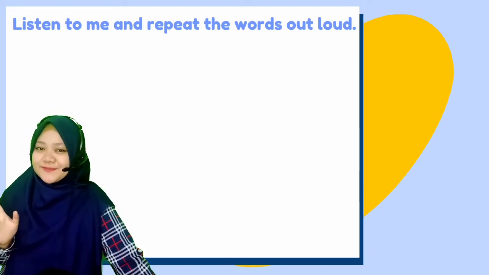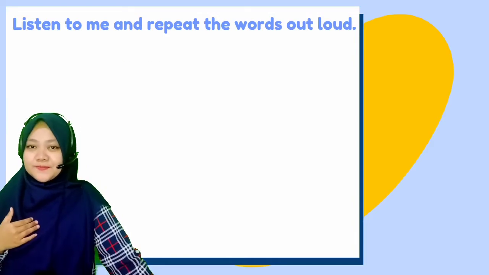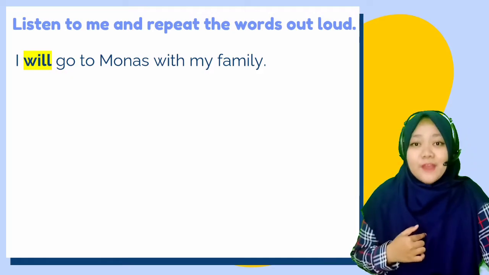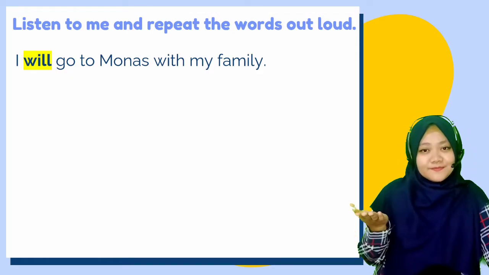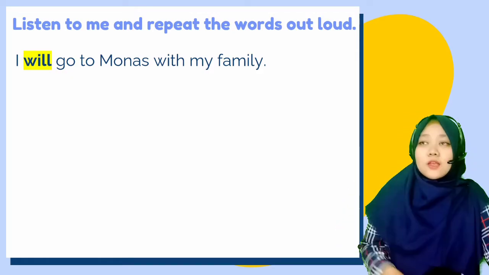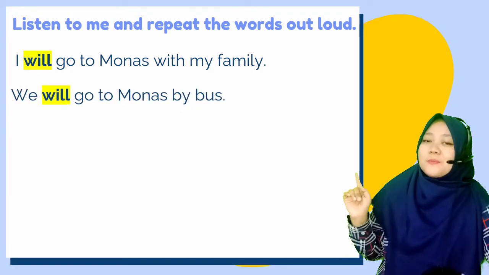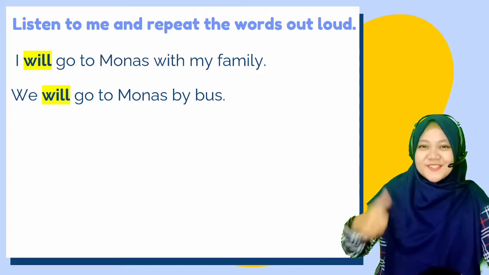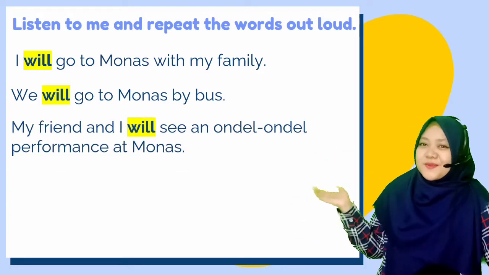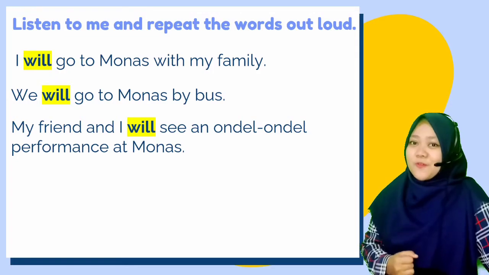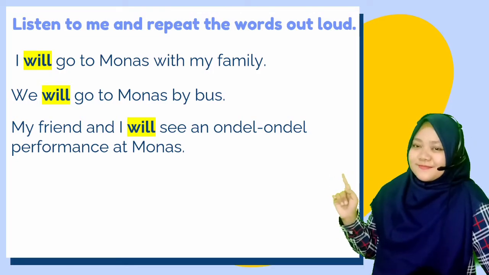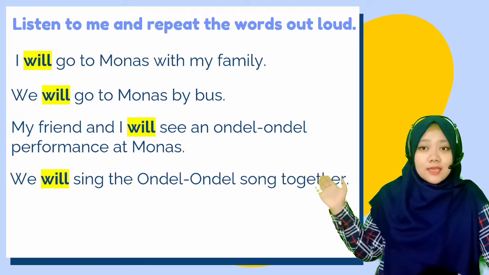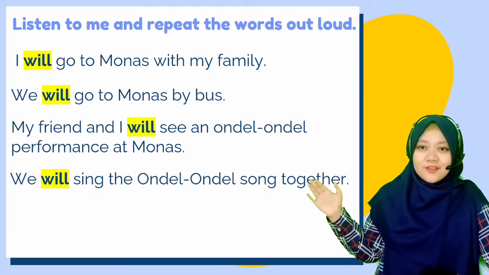Don't be shy. Repeat after me. First, I will go to Monas with my family. Good. We will go to Monas by a bus. Good job. My friend and I will see an ondel-ondel performance at Monas. Good. We will sing the ondel-ondel song together.